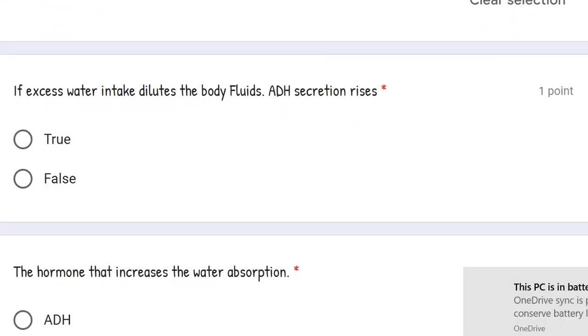If excess water intake dilutes the body fluids, ADH secretion rises. Now let's understand, what is ADH? It is antidiuretic hormone. It is also known as vasopressin. It is released from the posterior part of the pituitary gland. And now, what is the function of ADH? The function of ADH is to absorb water from the urine. जो urine बनता है उससे water को absorb करना.